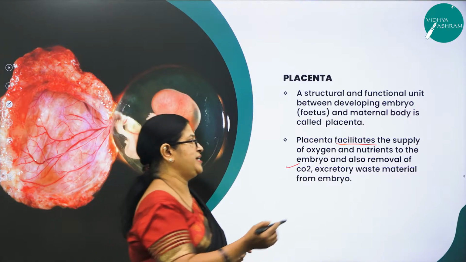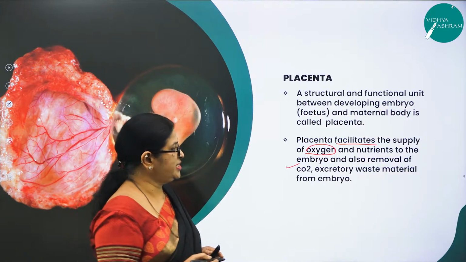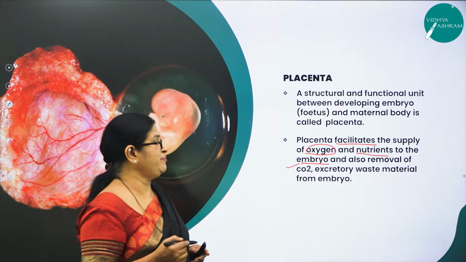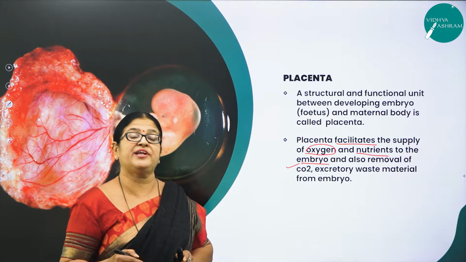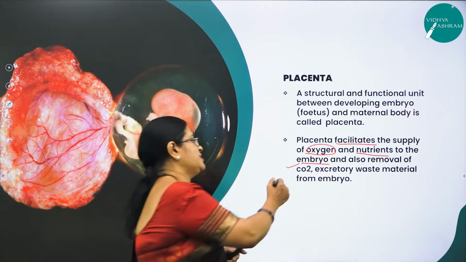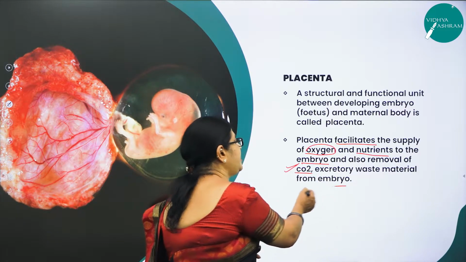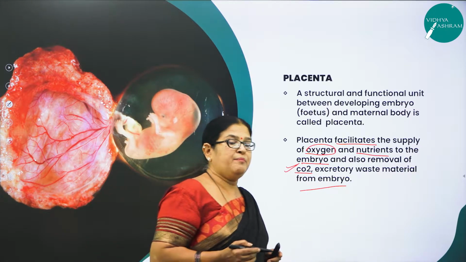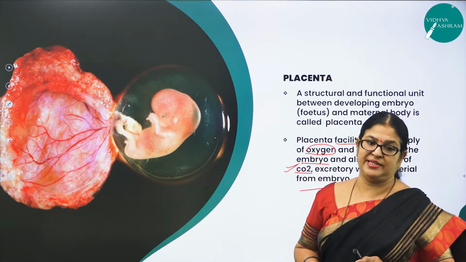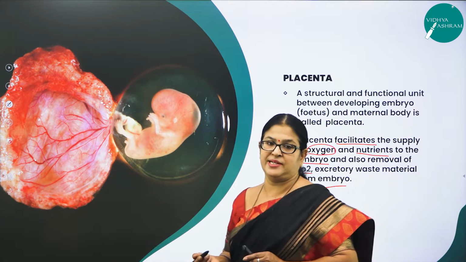Supplies what? Supplies oxygen, very important, right? Supplies oxygen and nutrients to the developing fetus, and at the same time it removes the excretory waste that is formed in the developing fetus, as well as the gaseous waste called carbon dioxide. This is a very important question which is asked in the PU board examination in your question paper. What is placenta? What are the important functions of placenta? What is the definition of placenta, children?